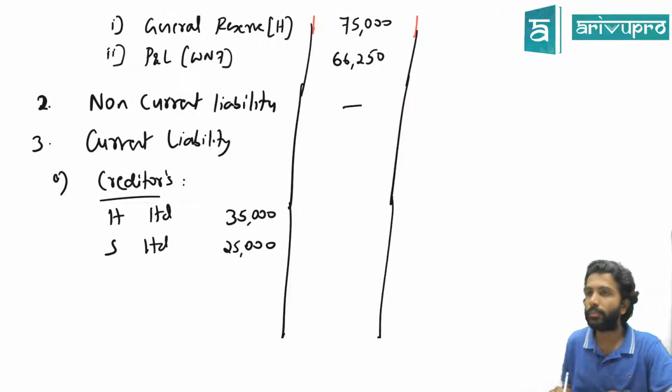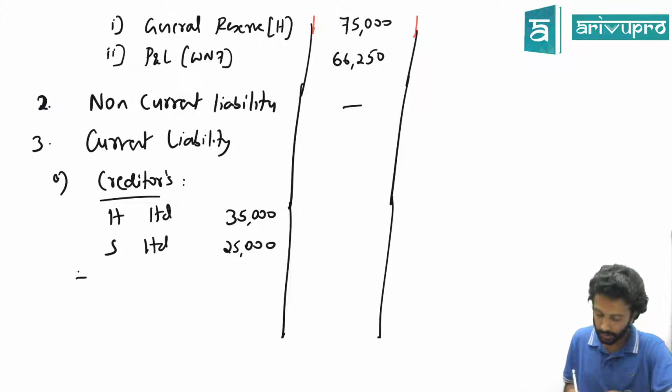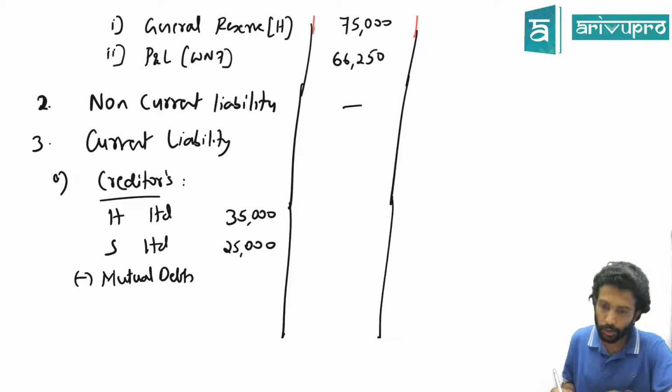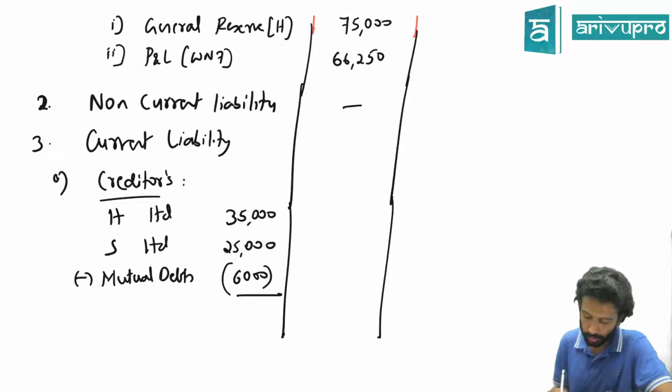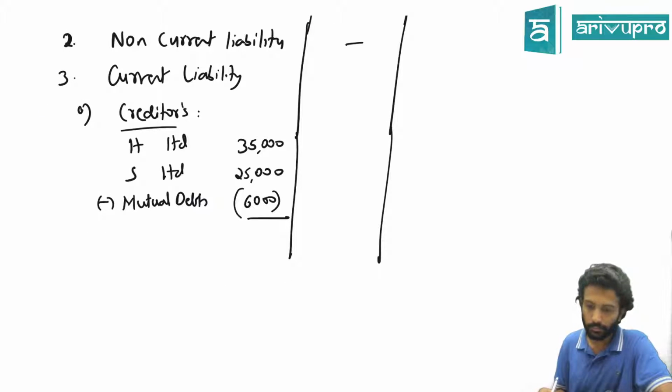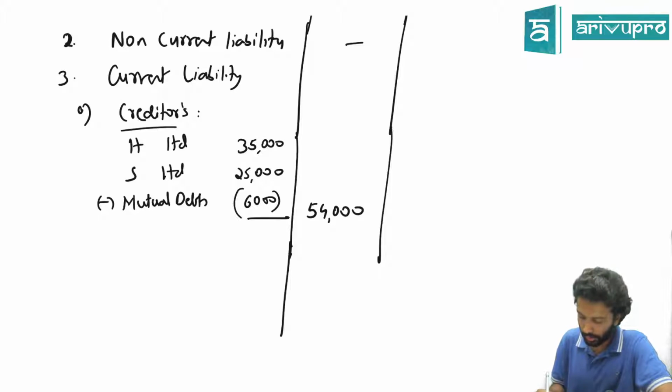25,000. Yes or no? Is there any mutual owings? So less mutual debts. How much is the mutual debts given in the adjustment, you check? Creditors of S Limited include 6,000 due to H Limited. So minus 6,000 you do. How much is the net amount you get? Creditors 60, 60 minus 6 is 54,000 is the value of your creditors.